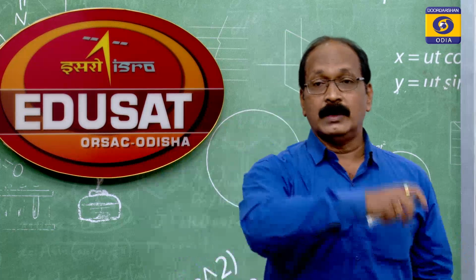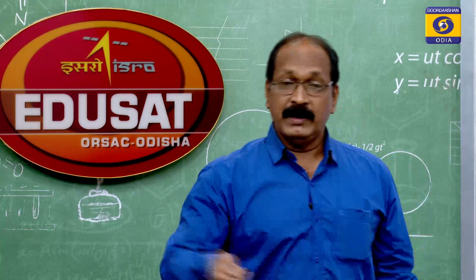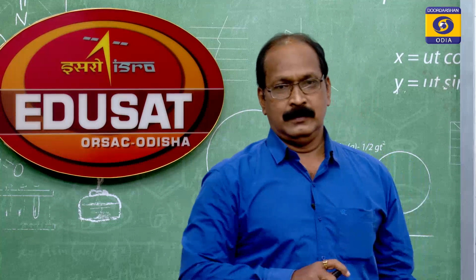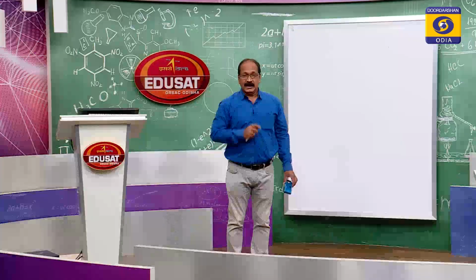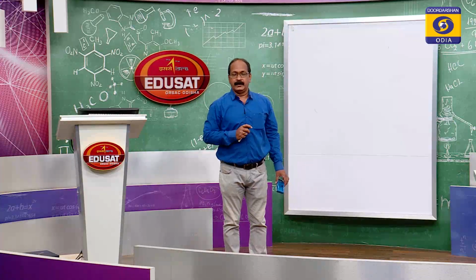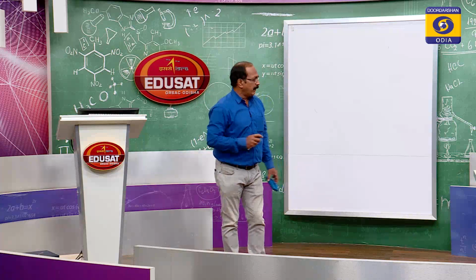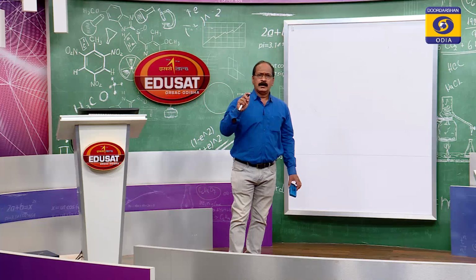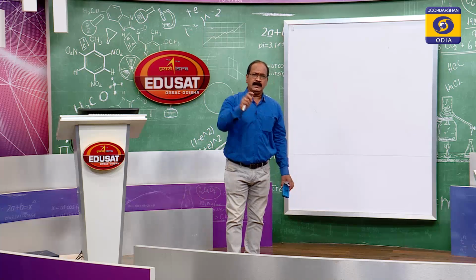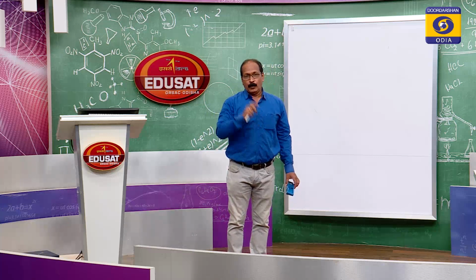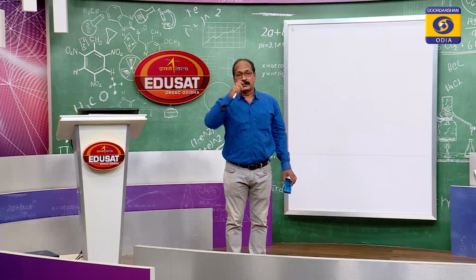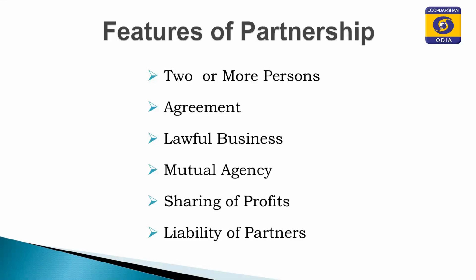Similarly, the investors who have invested their hard earned money expect more return on investment, ROI, from the organization. So, these are the factors of profit. Because of these factors, we have to earn the profit and share it among the partners. Next feature is liability of partners. Liability of partners in partnership business is unlimited.